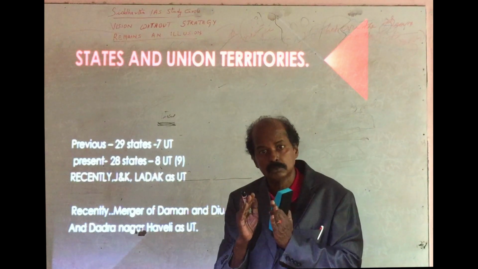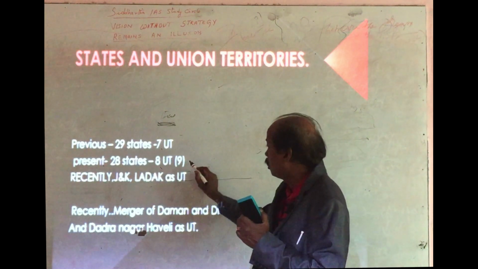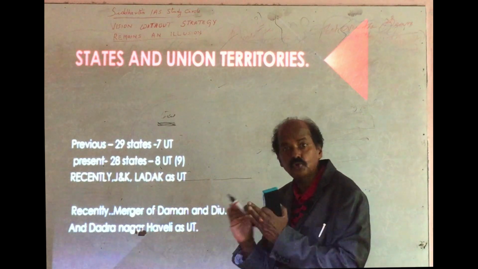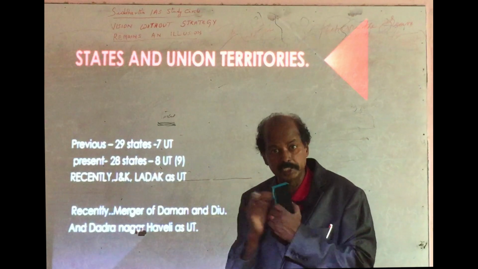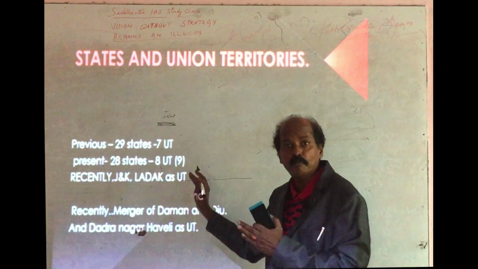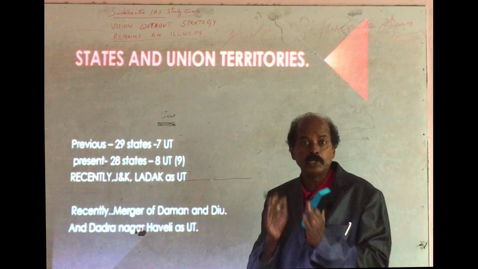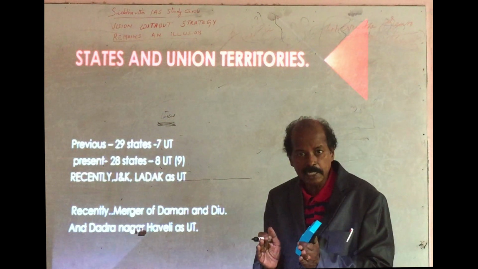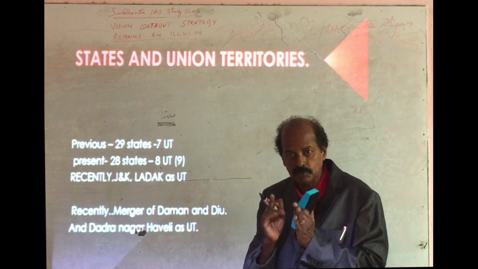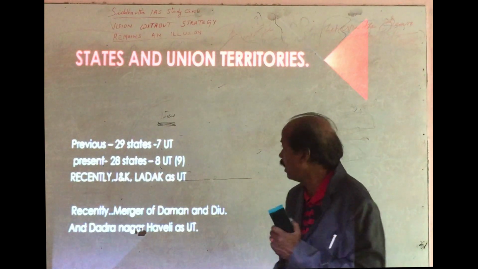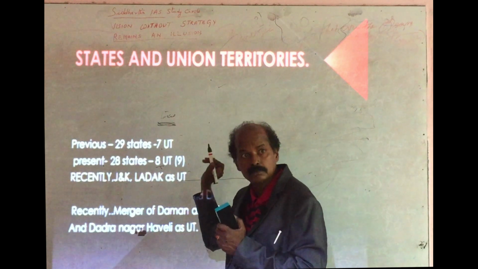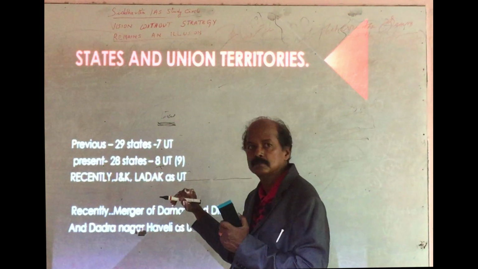Previously, Diu and Daman and Dadra and Nagar Haveli, these 2 were treated as separate union territories. Recently, these 2 are merged. Diu and Daman, Dadra and Nagar Haveli are merged, and today they are treated as 1 union territory. That's why today at present 8 union territories are there. Previously 9.